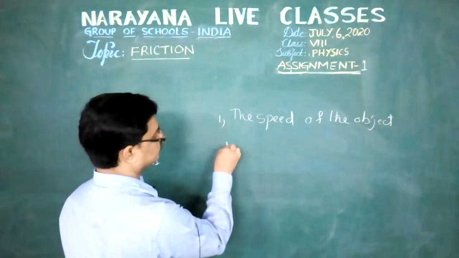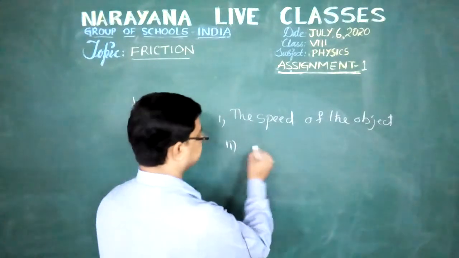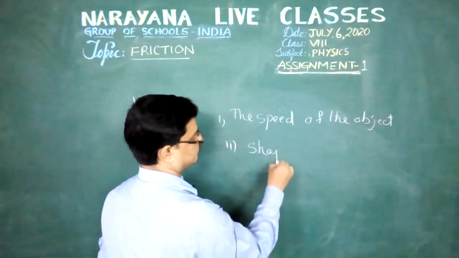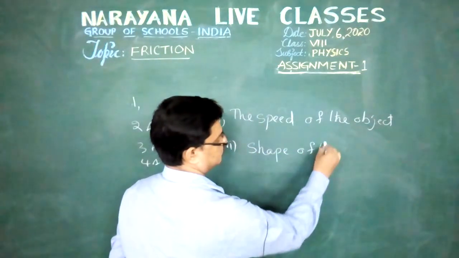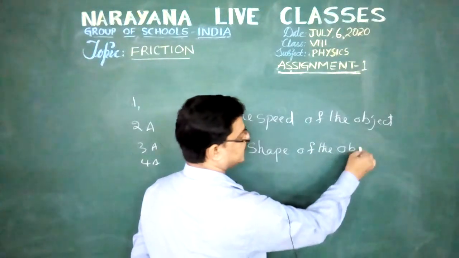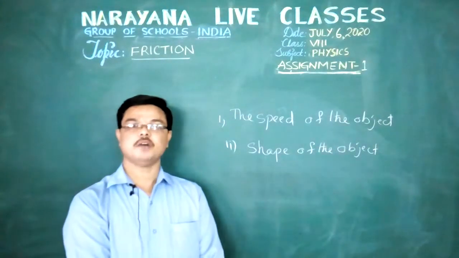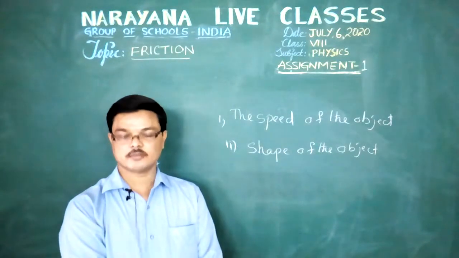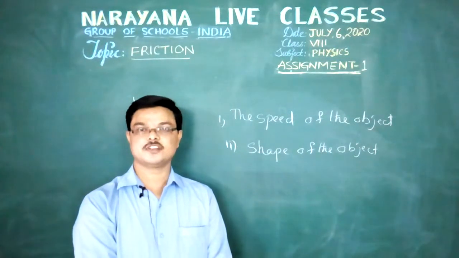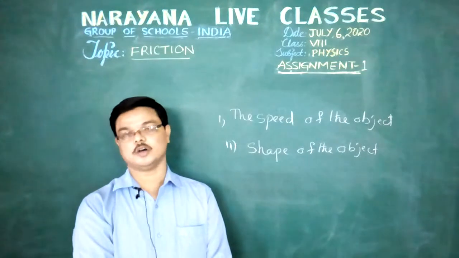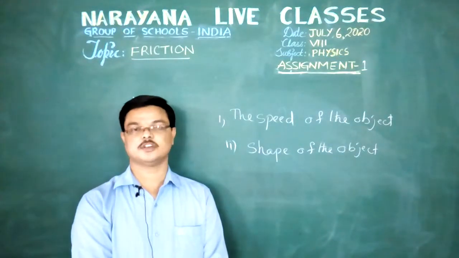Second point, shape of the object. If you consider the shape of the object is streamlined, then the frictional force acting on the object by the fluids we observe is less.